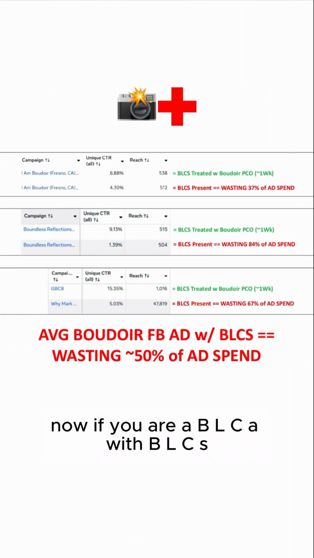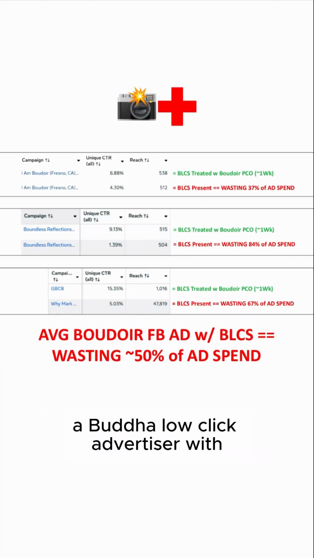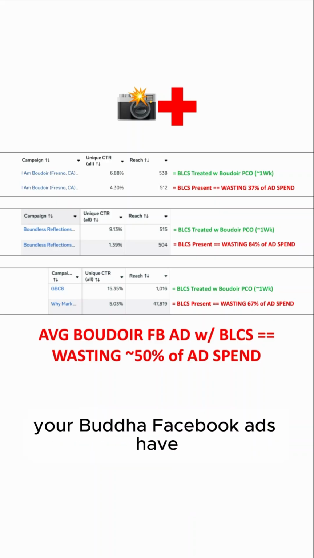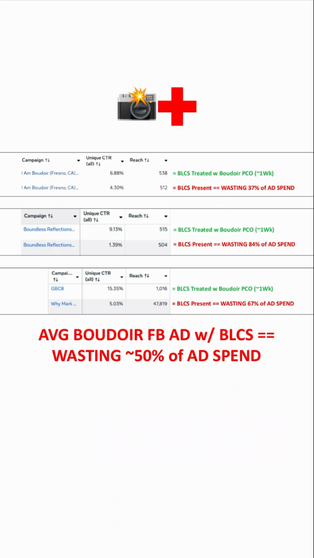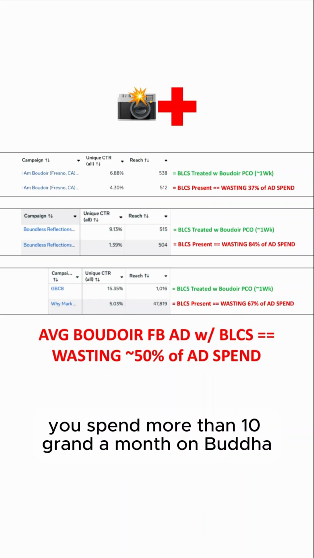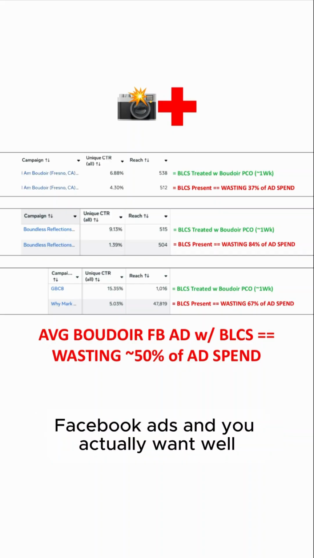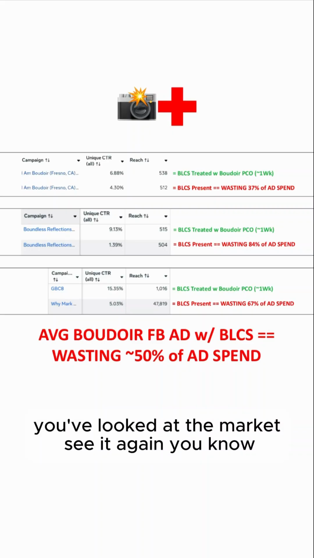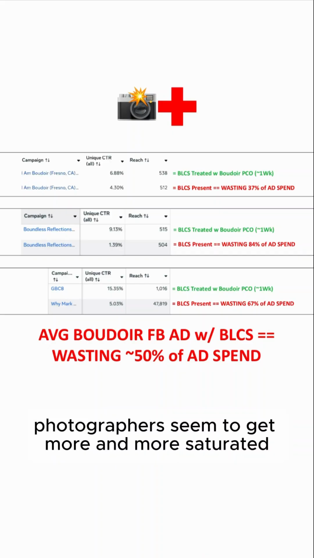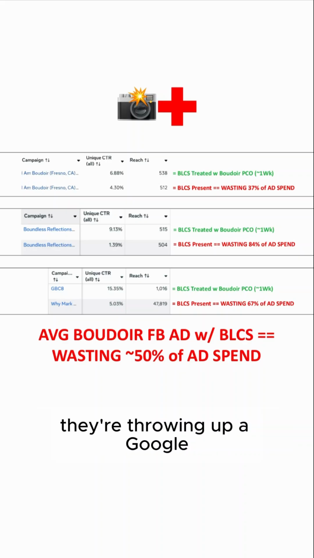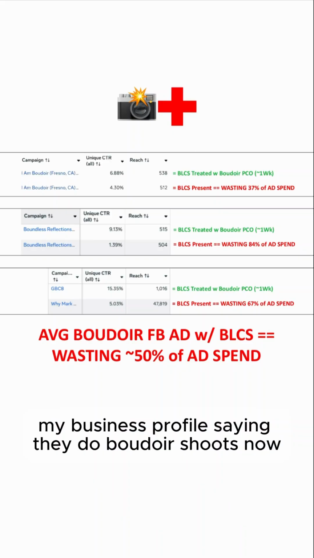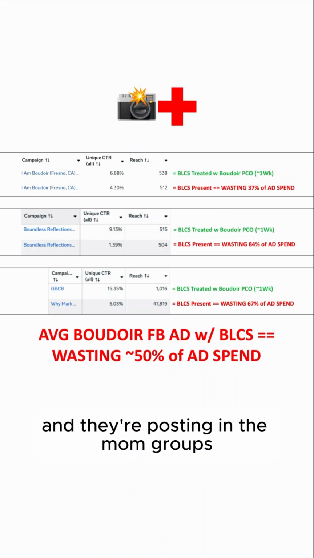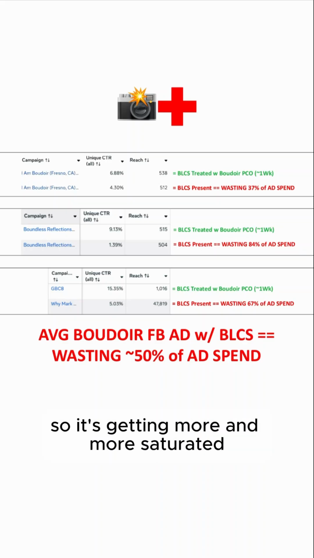Now, if you are a BLCA with BLCS, a Boudoir low click advertiser with Boudoir low click syndrome, your Boudoir Facebook ads have a unique CTR under 6%, and you spend more than 10 grand a month on Boudoir Facebook ads, and you've looked at the market and see it getting more and more saturated. Every time someone gets a new iPhone, they're throwing up a Google My Business profile saying they do boudoir shoots now, or they get a new camera and they're posting in the mom groups saying they do boudoir shoots now. So it's getting more and more saturated,